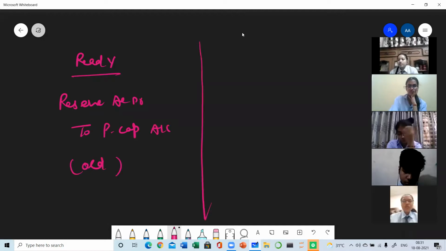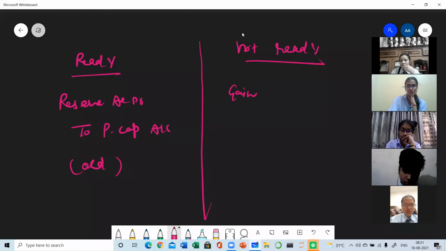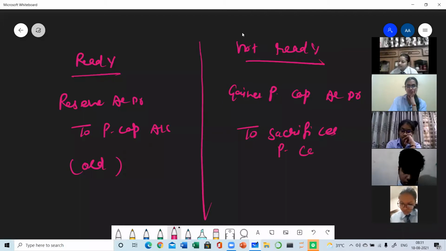When partners are not ready to distribute the reserve, then which entry will be passed? Gainer partner's capital account debit to sacrificer partner's capital account. In which ratio? Sacrificing ratio. So these two are the entries.